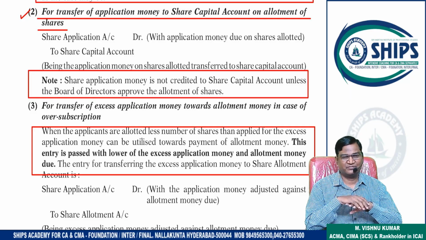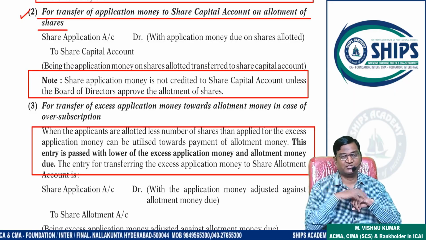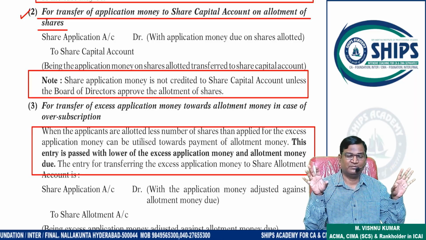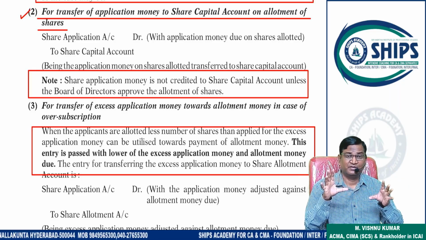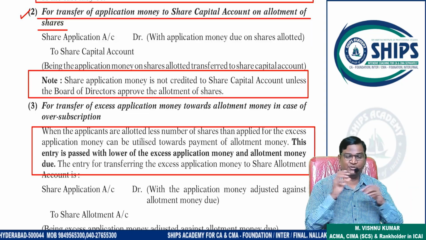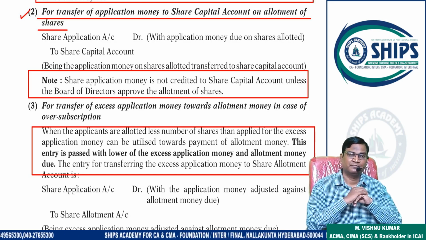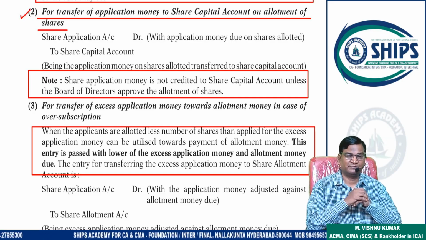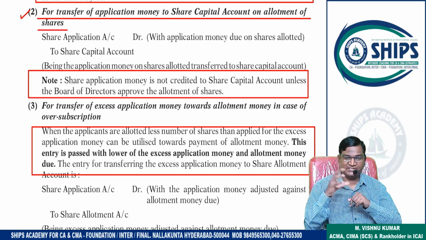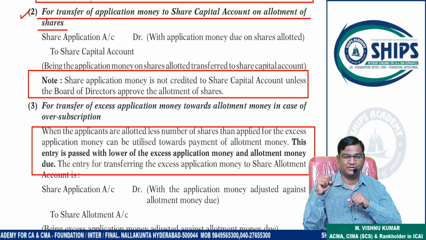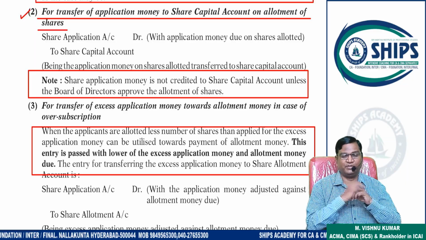So the company has only 1 lakh shares, but applications are coming for 2 lakh shares. Can the company issue 2 lakh shares? No, not possible, because according to SEBI, they generally give permission that only this many shares can be issued. So the company cannot issue beyond that. There is a ceiling, there is a cap. So in that case, whatever extra money the company has received, what will be the treatment of that? You have to understand. Please listen carefully.